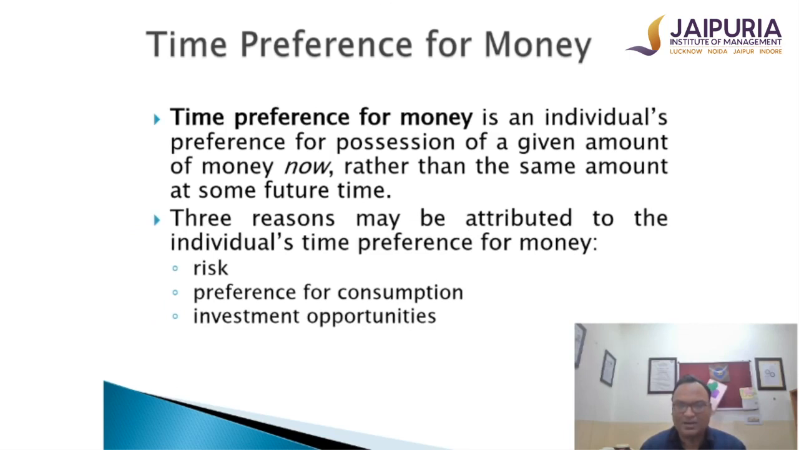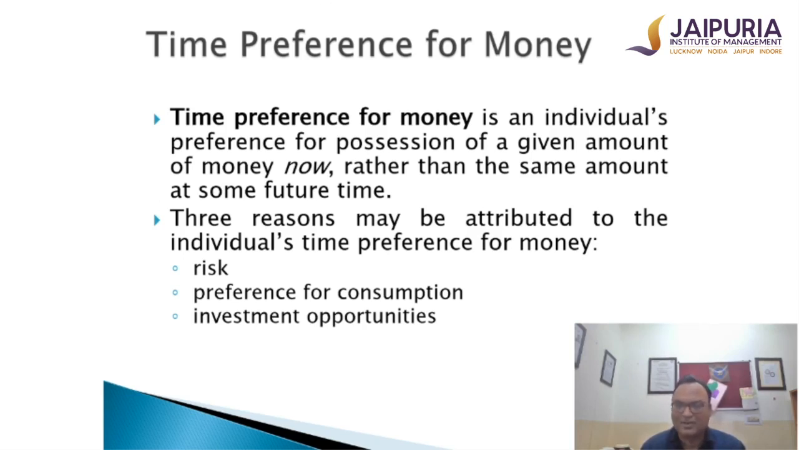Why? Simply because receiving 100 rupees 1 year after might be a risky one, because today whatever you are getting, you are 100% certain that it is your money. Receiving that money after 1 year, there is an element of risk involved. Second, if you receive the money today, you can use it for consumption purposes. However, if I am not receiving money today and I am delaying my receipt for a year, that means I am also delaying my consumption. Thirdly, if I have money today, I can use it for investment opportunities. Whereas if I do not receive money today, I will miss this investment opportunity.